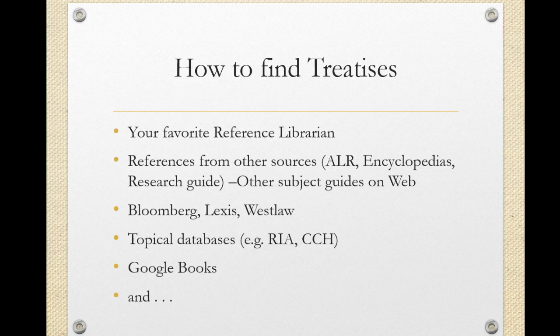Okay, so treatises, like other secondary sources, are going to help explain the law. How do you find them? We will be talking about these various methods in class. So we will be looking at Bloomberg, Lexis, and Westlaw and how to find treatises. We've already talked about finding references from other sources. We will be looking at other databases in addition to Bloomberg, Lexis, and Westlaw that are more topically oriented. Examples are RIA and CCH, and we'll even look at Google Books. Perhaps you already knew that Google has a whole subsection of books that they have made available online, sometimes made available online, and we will be investigating those methods for finding treatises.